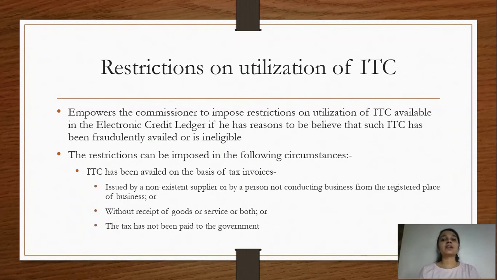मतलब कोई फेक सप्लायर का इन्वॉइस रेडी करके एक फेक इन्वॉइस अपलोड कर दिया, या फिर there is a non-existent supplier, and it could be a person who is not conducting any business from his registered place of business. As you all know, whenever we take GST registration, you will have to give the details of the place wherein you are carrying on your business. In a situation, say a person is not carrying on his business from the registered place of business and you still have an invoice issued by that particular person, मतलब जो registered place of business है वहाँ से वो बंदा काम कर नहीं रहा है, he is not conducting any business,